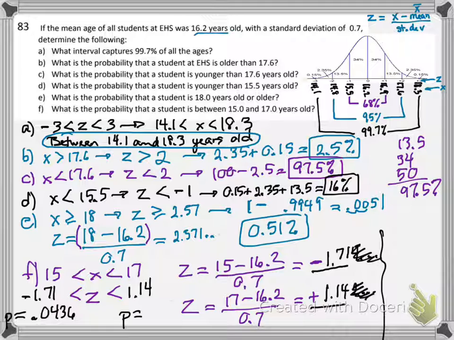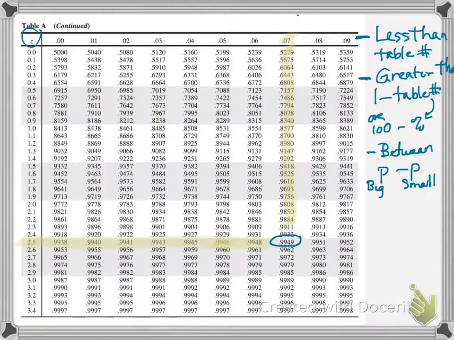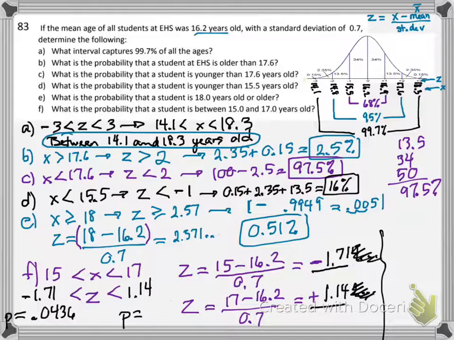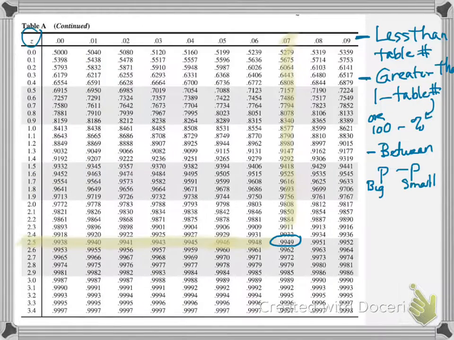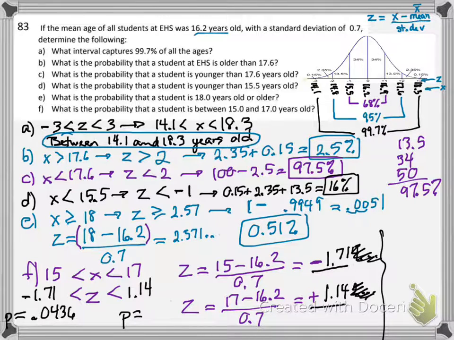The other one is positive 1.14. Positive 1.14. Oh, I lost it already. 1.14. Positive 1.1. Go over to the 4. 1.14. Here's the number I need. 0.8729.